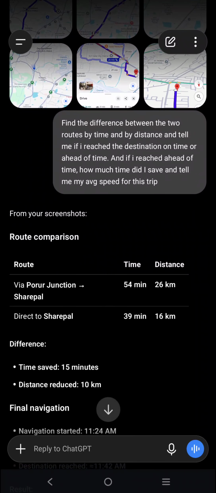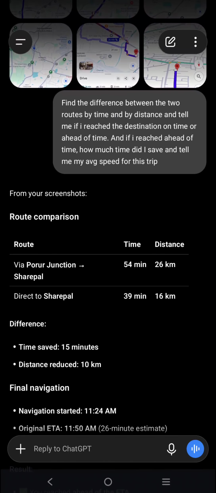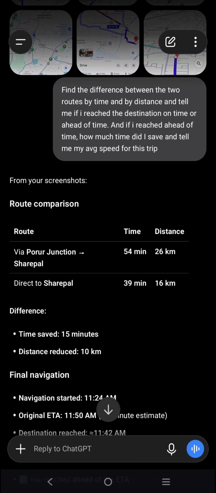By time it gave me the difference. It is able to calculate and all that. By distance also it is able to do it. Tell me if I reach the destination on time or ahead of time. And if I reached ahead of time, how much time did I save?